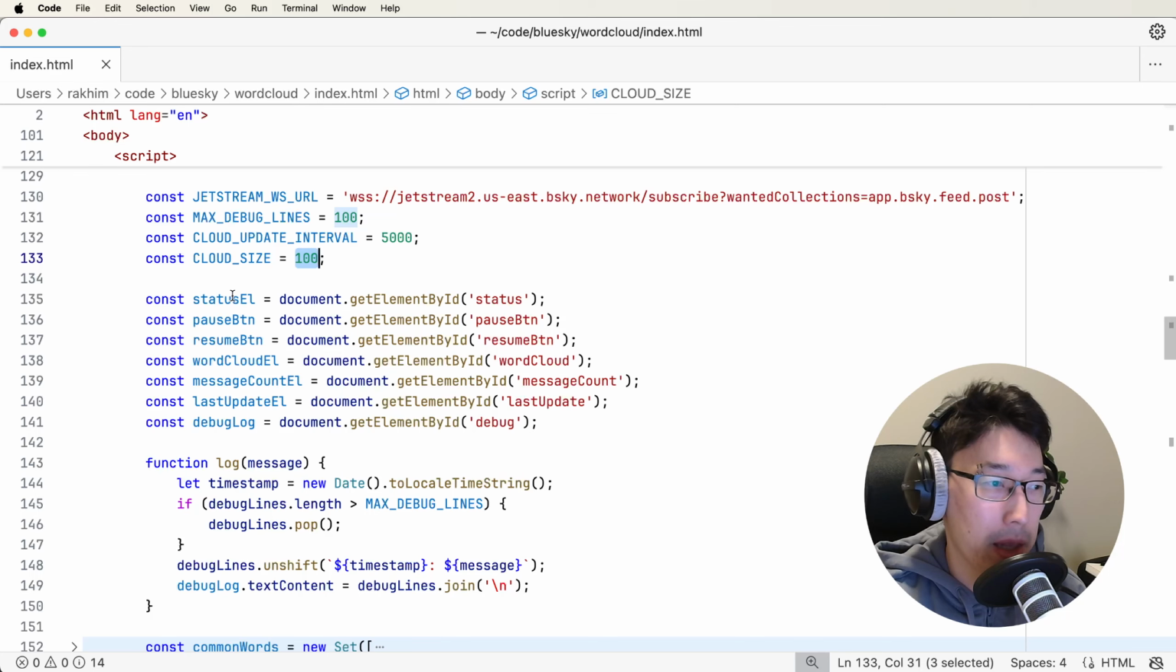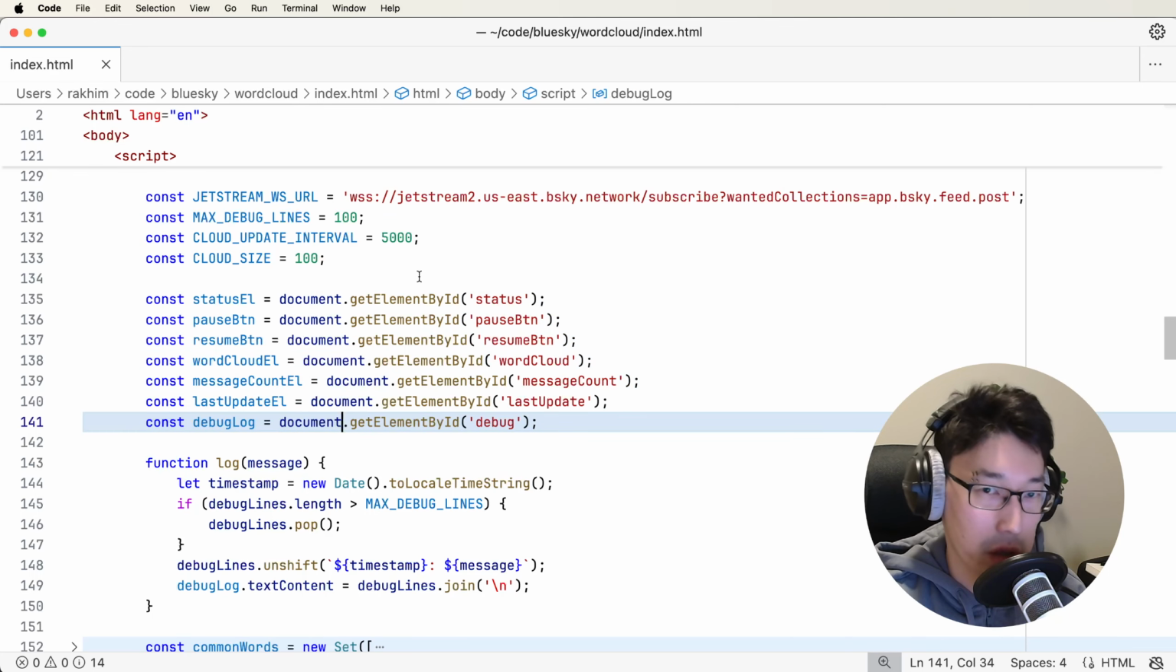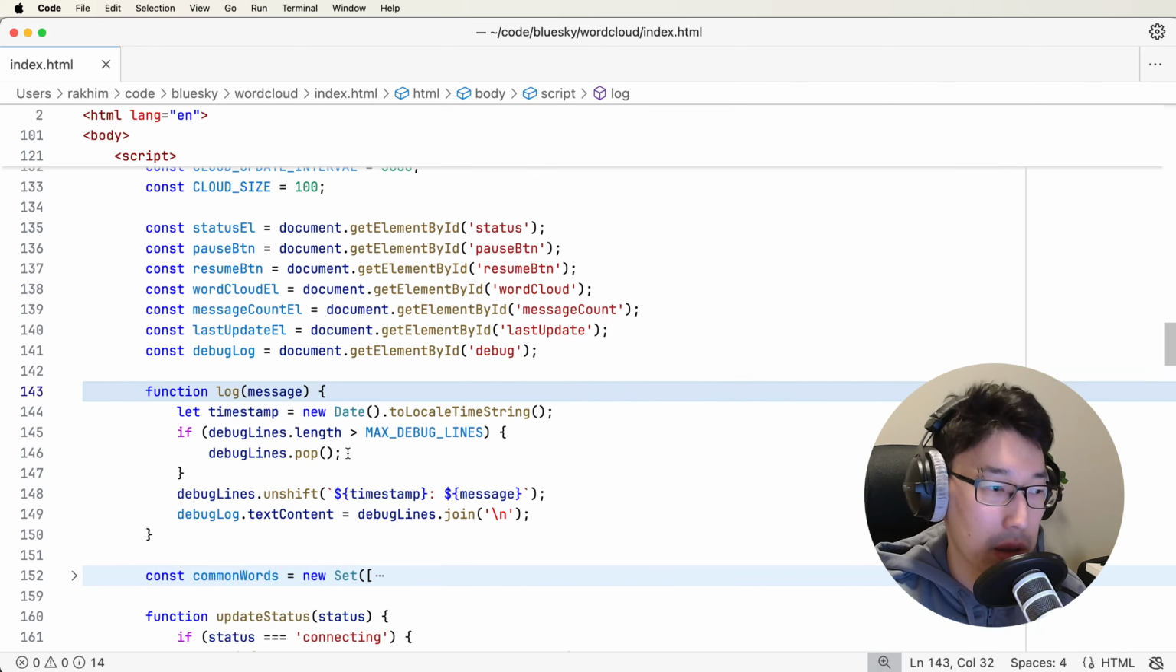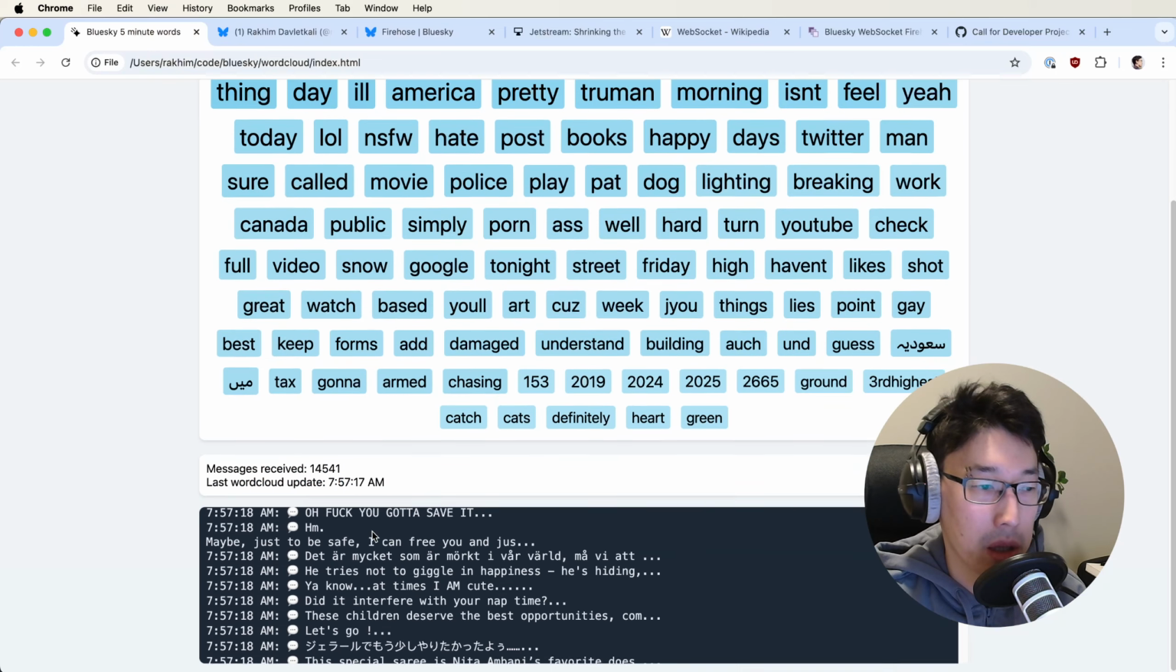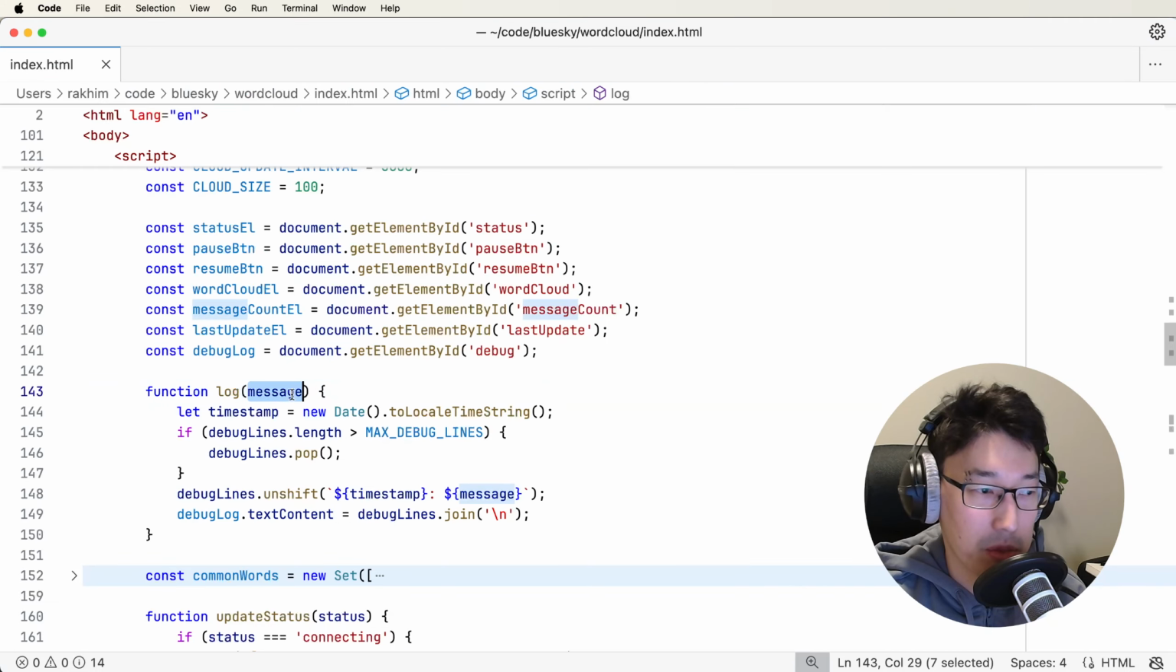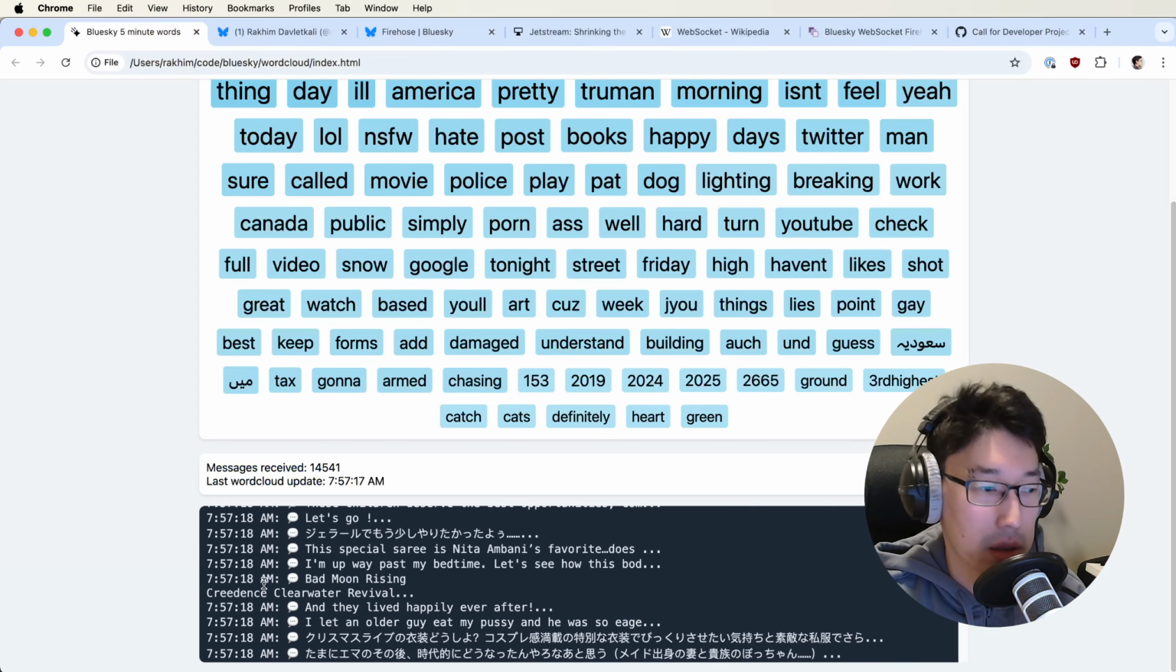Okay. And then just selecting some things that we want to access on the web page. And this little function called log just gets the current timestamp, gets some string you send to it, and adds it here.